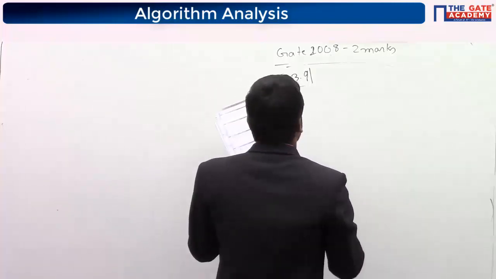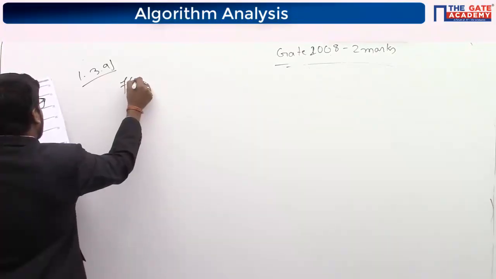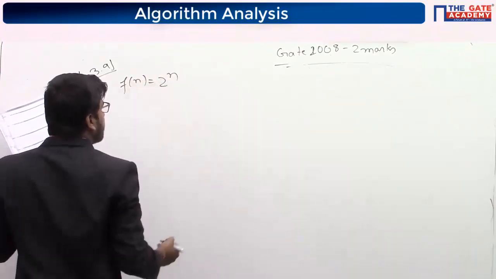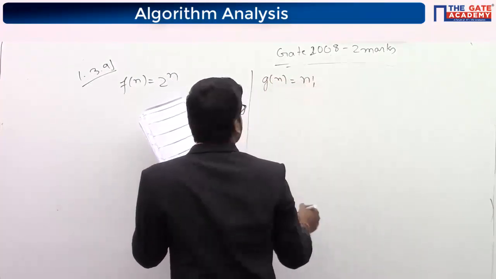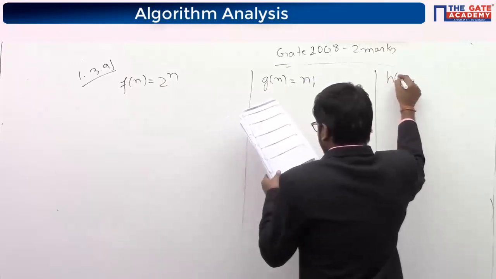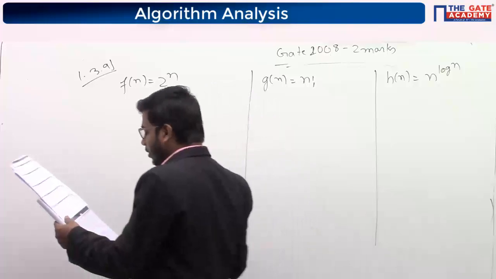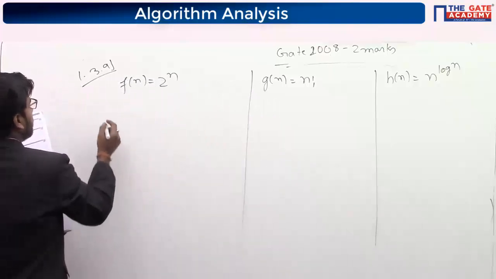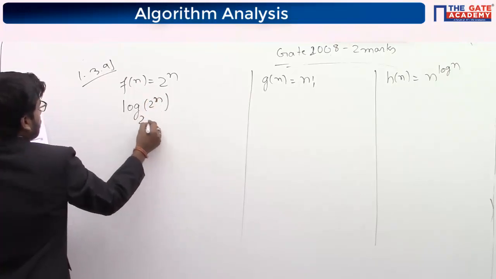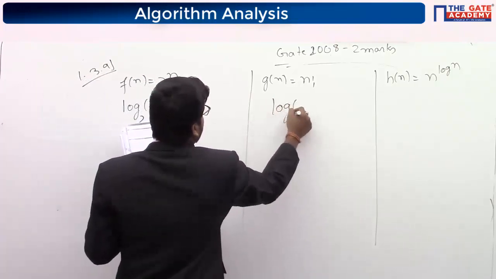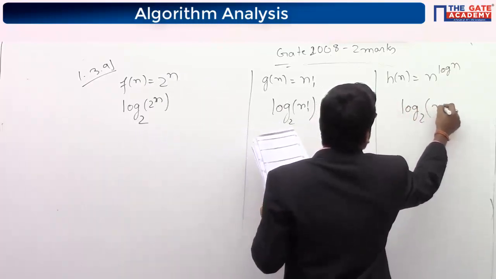Okay. Let us take Fn is 2 to the power n. Gn is n factorial. And Hn is n to the power log n. Take log on both sides. Means in all the functions, take log. So log of 2 to the power n, log of n factorial is n log n.